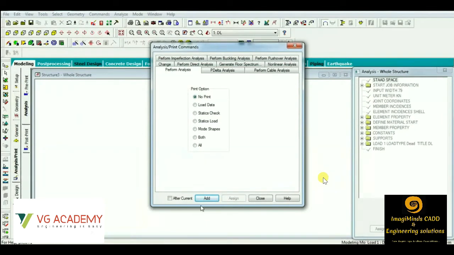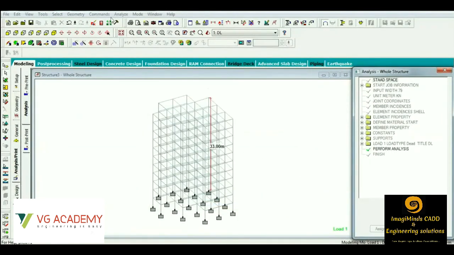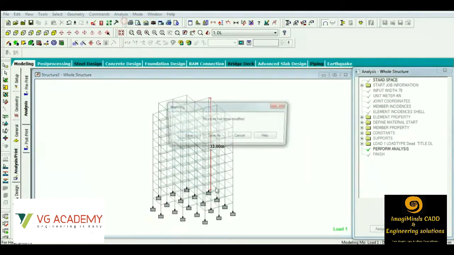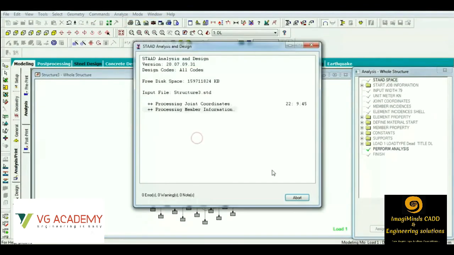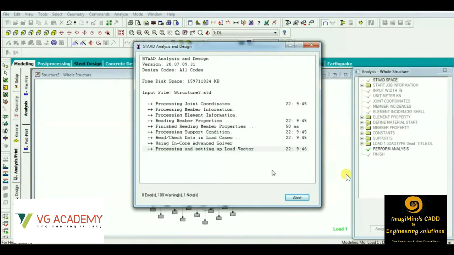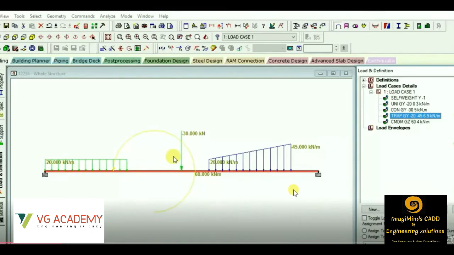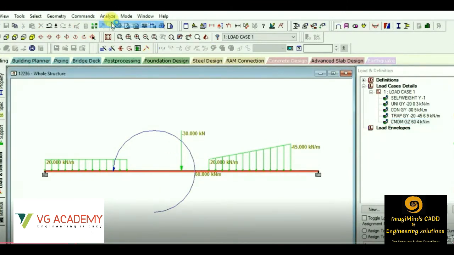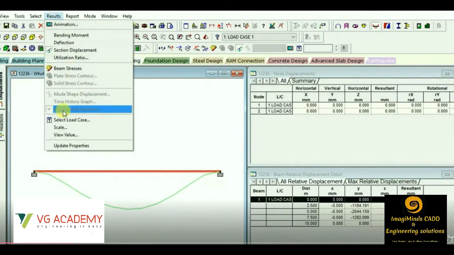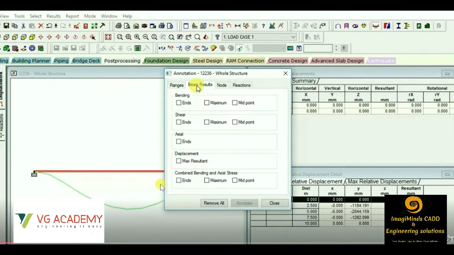After the application of load, we'll be moving to the analysis part, as I already told you in the workflow method. We'll be checking the shear force, bending moment, deflection, displacement in the analysis process. Let's say for a particular member, if we are applying this type of loads, UDL, point load, uniformly varying load, then after the analysis process, let us check the shear force, bending moment, that is the results of this particular member. So let us now check.